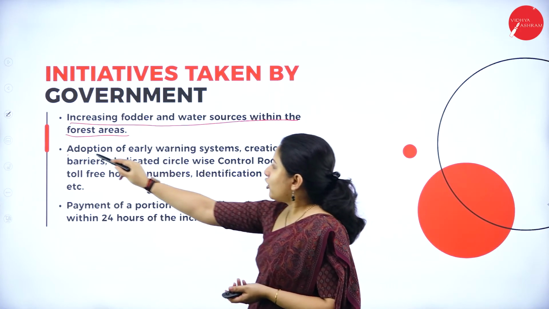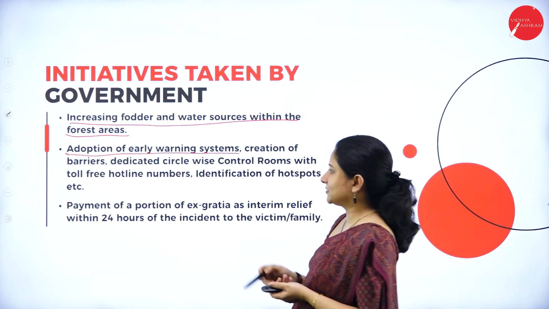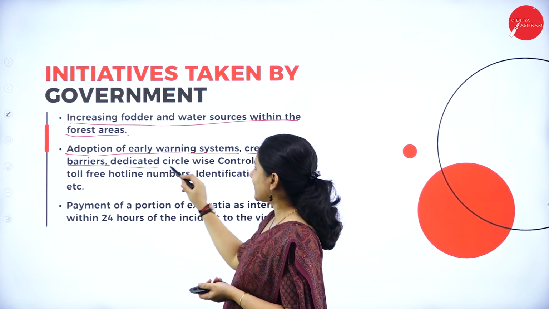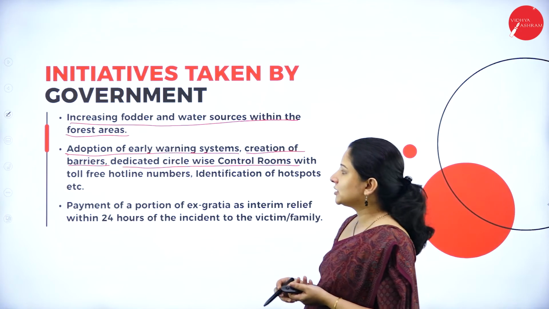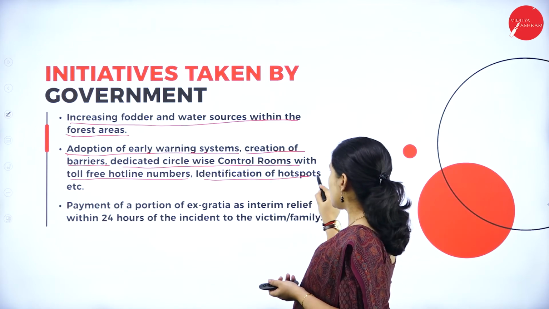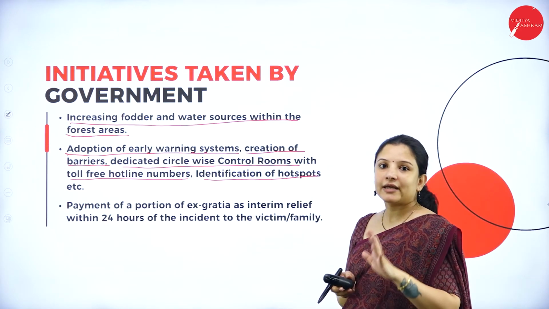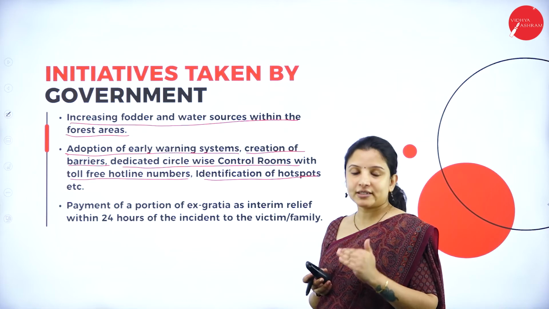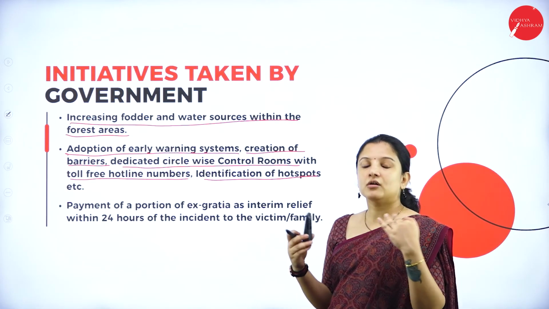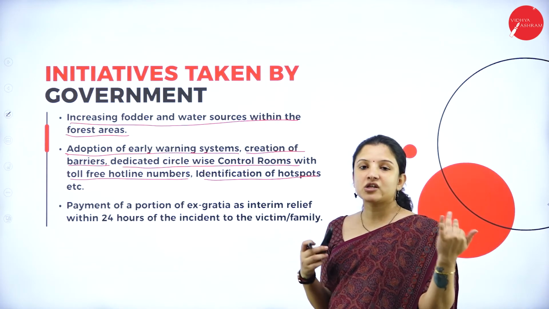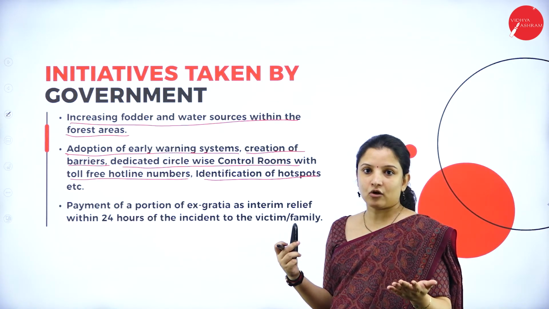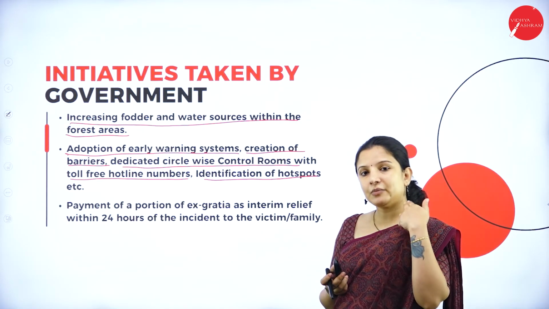Next is adoption of early warning systems, creation of barriers, dedicated circle-wise control rooms with toll-free hotline numbers, identification of hotspots, etc. One is adoption of early warning systems. If they come to know beforehand that a herd of elephants has changed direction and is coming towards the village, then based on satellite imaging and all that, the people can be warned.